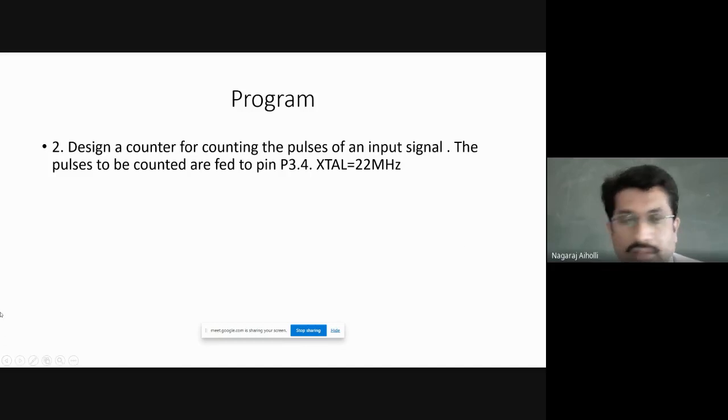Now, if we want to use the timer as a timer, then the clock pulses for counting the timer are obtained from the crystal frequency, the crystal clock of the microcontroller.